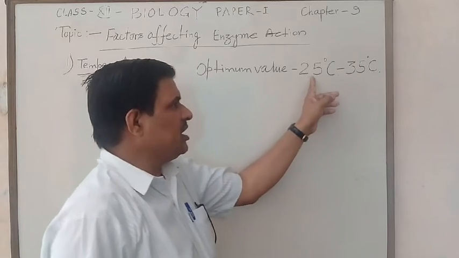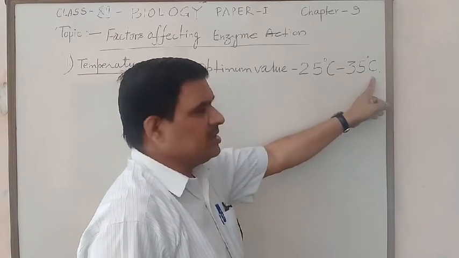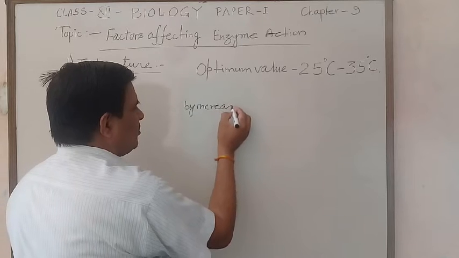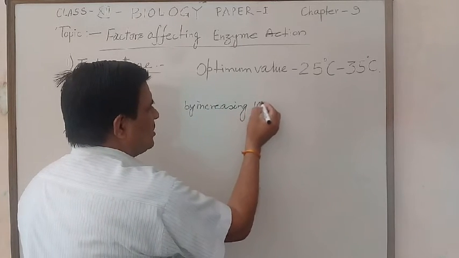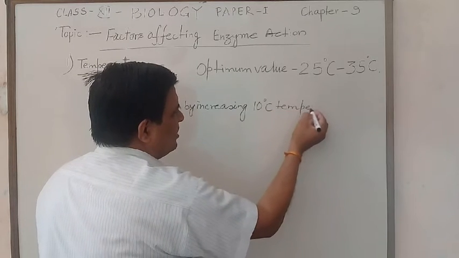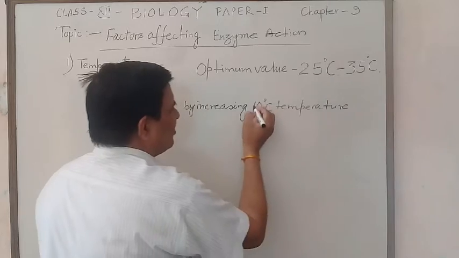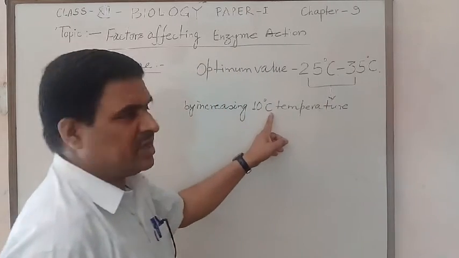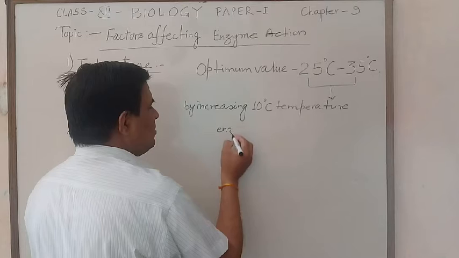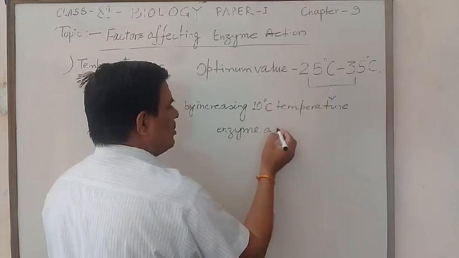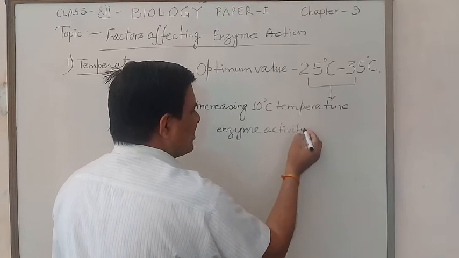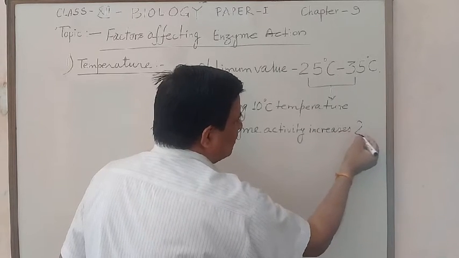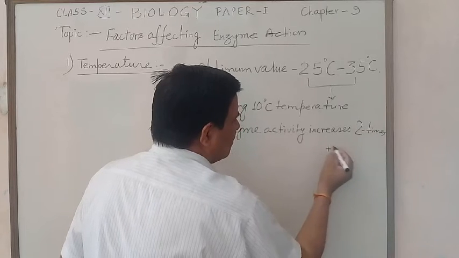In the range of 25 to 35 degree Celsius, by increasing the temperature by 10 degree Celsius, the enzyme action or enzyme activity increases 2 times, or twice.